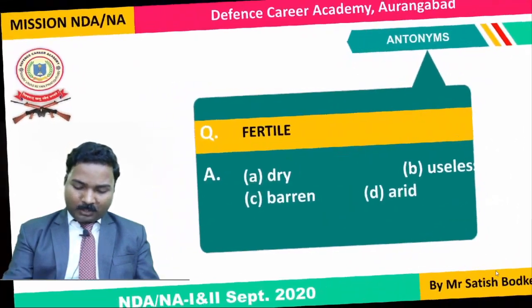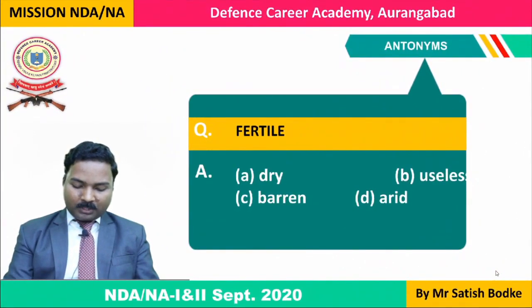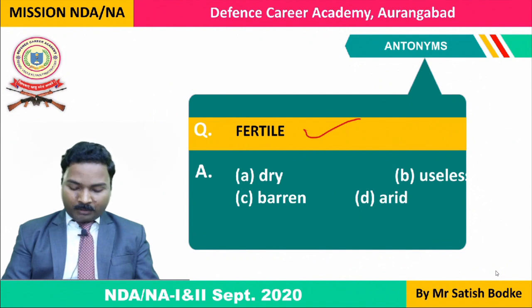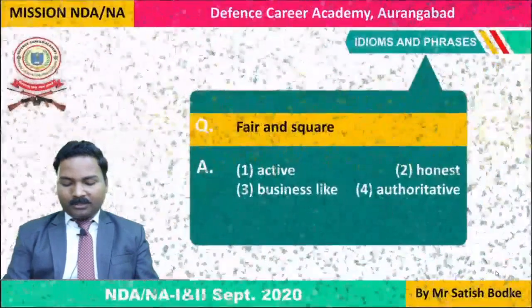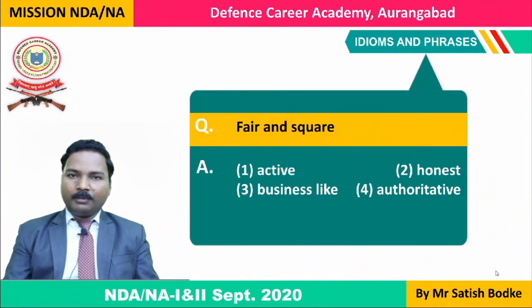Now in the same way, antonyms are also there. You are given a word, you will have to give the correct antonym. The antonym of fertile is barren. So you will have to learn all these things in order to be able to answer the questions. See, there is no challenge as far as these words are concerned. You will have to know the meanings. There is no chance of guesswork, and there is no trick. There are no techniques in vocabulary.